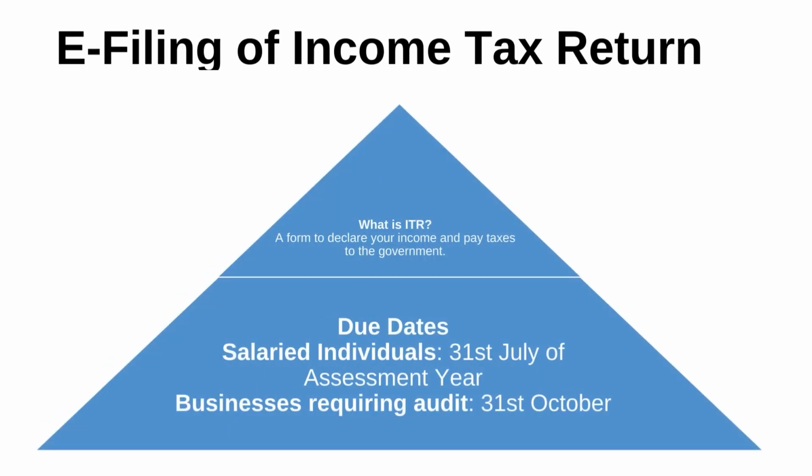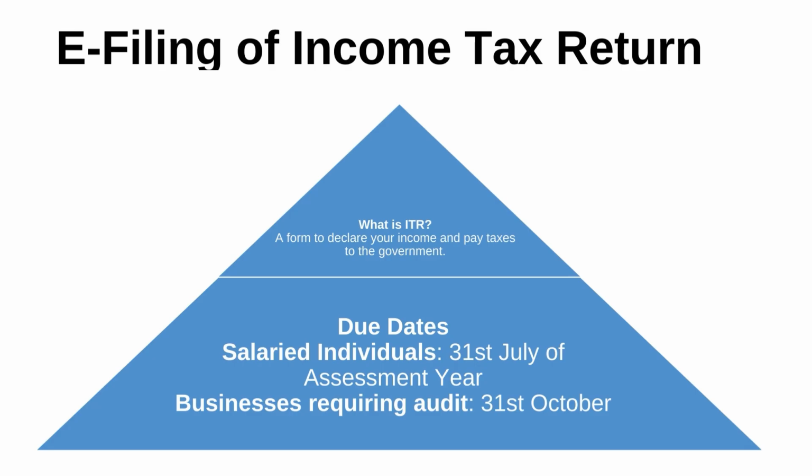Then what do we mean by e-filing of income tax return? First question is, what is ITR? ITR means a form to declare your income and pay taxes to the government. This is ITR, income tax return. And what are the due dates for salaried individuals for filing ITR? The due date for salaried individuals is 31st July of the assessment year. Assessment year, as I told you in detail, is the year in which your income is taxed by the government.